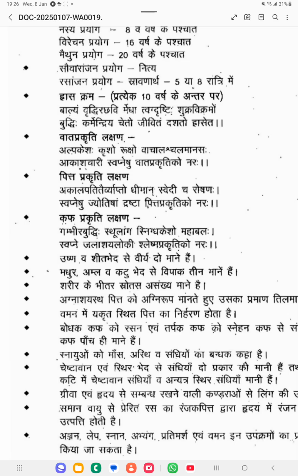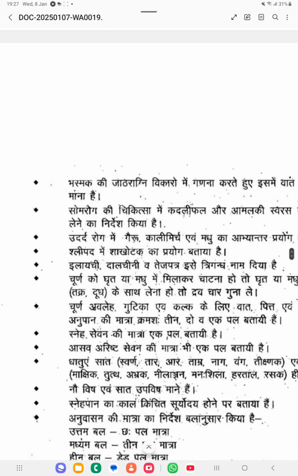Then Hrasa Krama, which means every 10 years something will be reducing from our body. You can see here: Balyam, Vriddhischavi Meda, Tvagdrishti Shukra Vikrama, Buddhim Karmendriya Chedo, Jeevidam Dashado Hrase. So every 10 years onwards we will be losing some of these things. That I will show you.